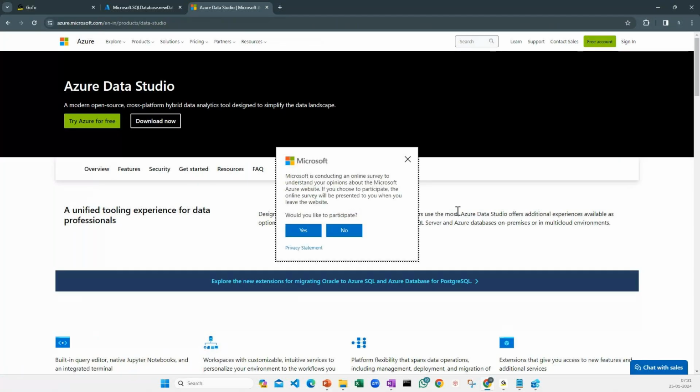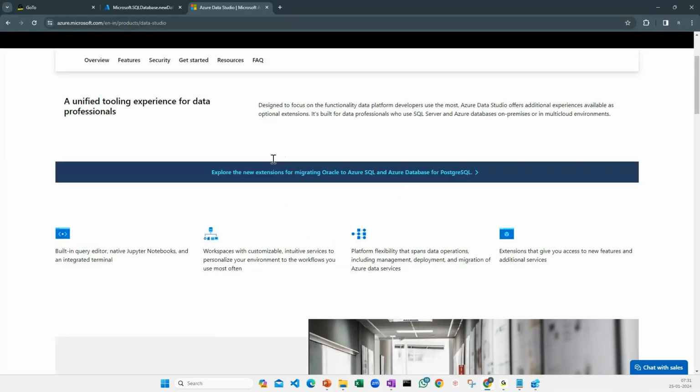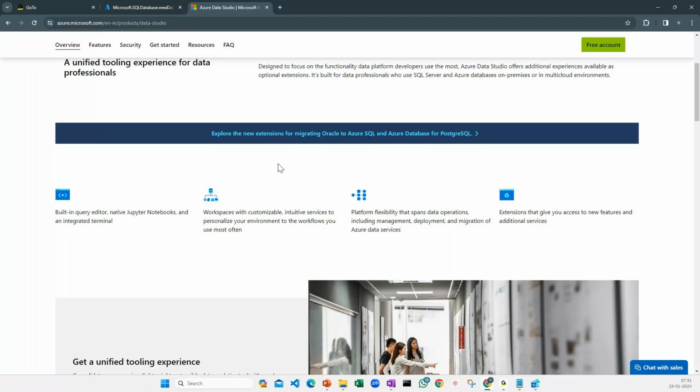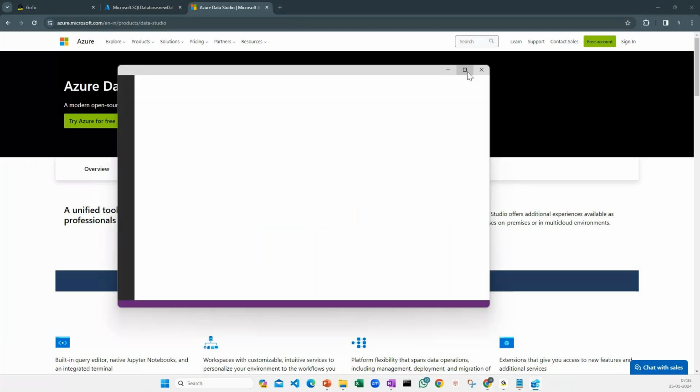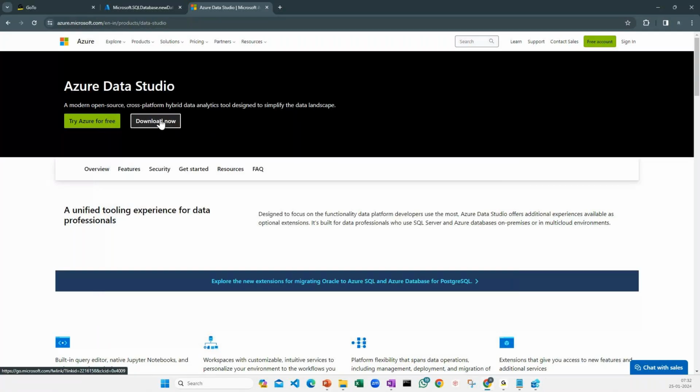That Storage Explorer was to upload the data, right? This Data Studio is also for connecting to your databases. It's like a SQL Studio. You might have heard about something like a SQL Studio. This is an extended version of SQL Studio. So now if I connect this one, we just have to download this. Once you download, it will be installed, and this is how it will open.